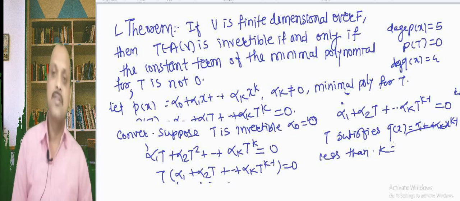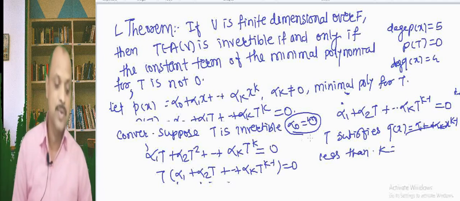And hence this is not possible, since the minimal polynomial p of x has degree k, but here T satisfies a polynomial q of x whose degree is k minus 1. Therefore this assumption that the constant term equal to 0 is a false assumption, and that is, alpha 0 is not equal to 0. So, this proves the theorem.